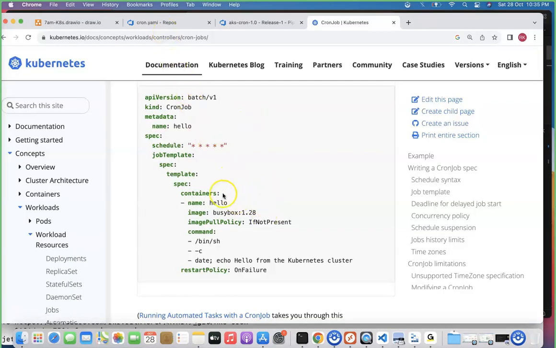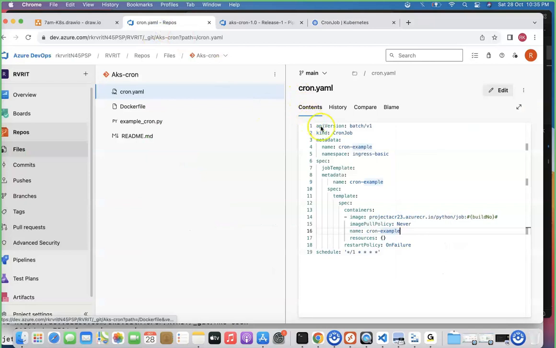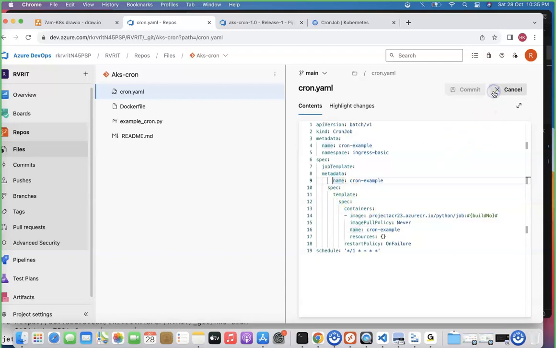So for example, under the schedule is the bottom one, which has a job template spec, right? So batch/v1 is exactly the one you are using. The cron job is fine, everything is all right. The line number 8 metadata name is okay. I think it has been moved out. I think it should start at the third position. I think this could be the issue. Let me double check them.